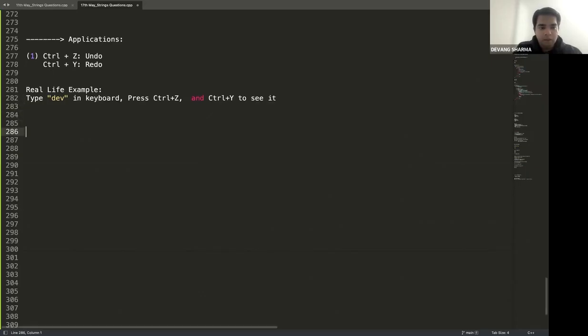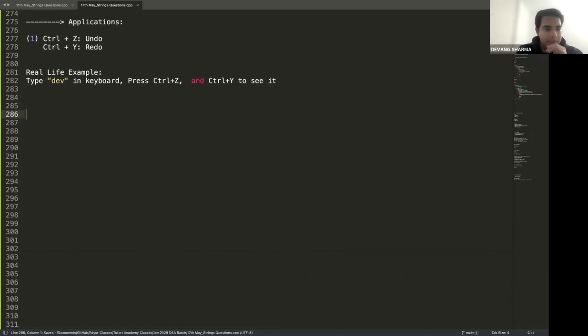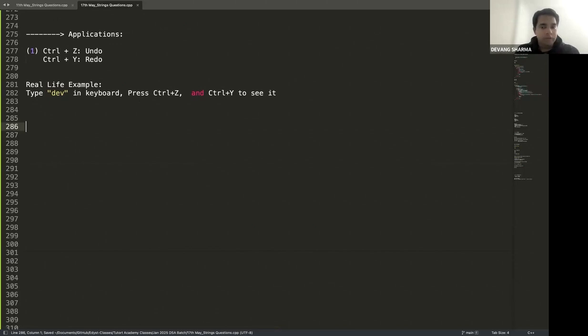Okay. Now, let's try to understand that. I believe everybody knows the answer to this question, but I just wanted to ask it. What do you think is the data structure or the algorithm used behind the undo and redo operation? Okay, all of you know. You might have studied this in theory, from grade 11th, or that's when you were first introduced to stack. So everybody knows this is stack, which is used in the undo and redo operation.